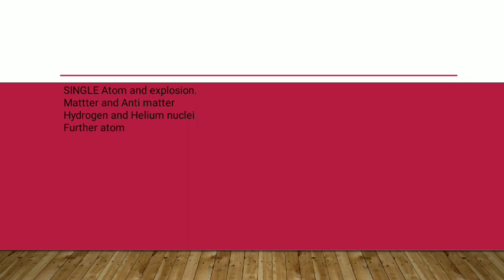Now, after 3 lakh years, the hydrogen and the helium cooled down. The temperature cooled down, and the hydrogen and the helium attracted much more of the material, and it formed an atom. So from here it started to form matter, and from matter it slowly and gradually started to form planets. So this is the Big Bang theory.